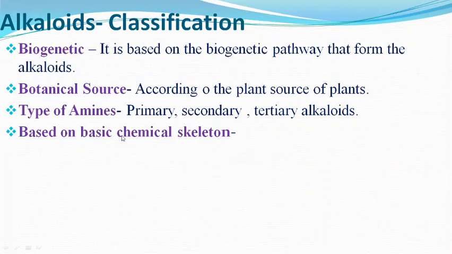Next we come to the classification of alkaloids. First, the classification is based on biogenetic pathway that forms the alkaloids. Second classification is according to the plant source, which means the botanical source. The third classification is the type of amines, whether primary, secondary or tertiary alkaloids. And the next most important classification is based on the basic chemical structure of alkaloids, which we will discuss.